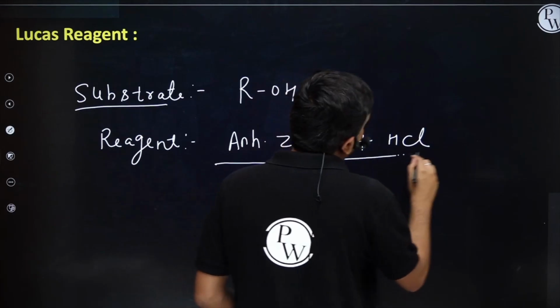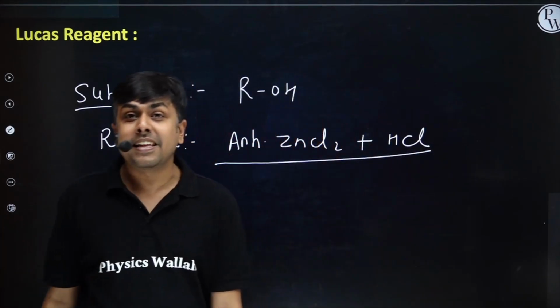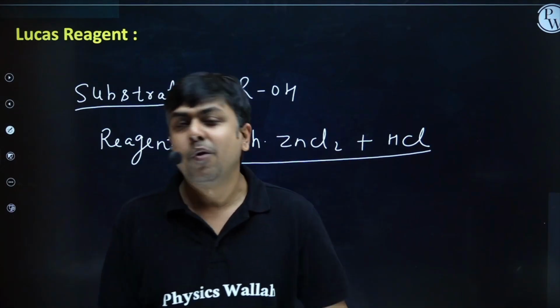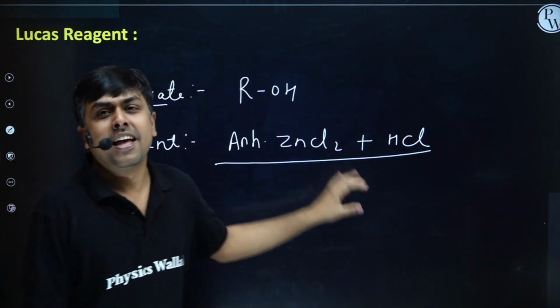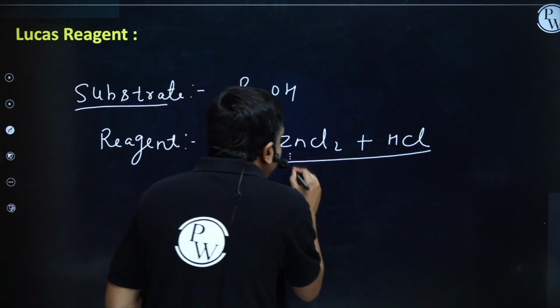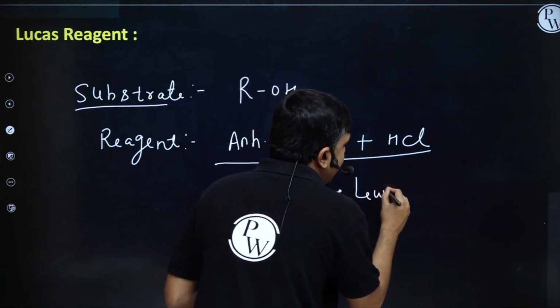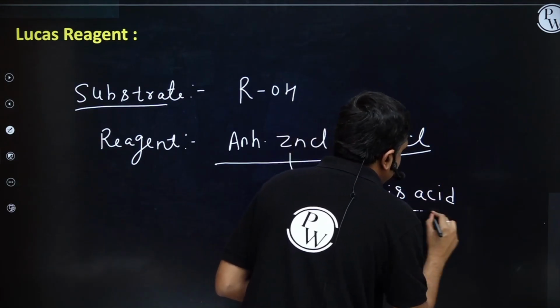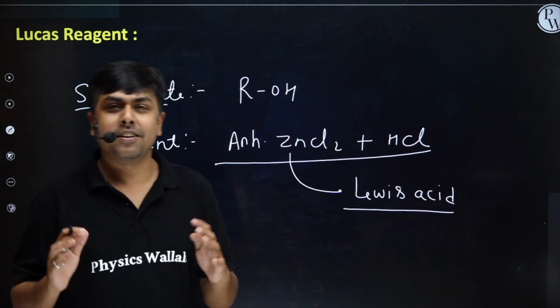Right? I have already told you that HCl cannot easily do the protonation of alcohol. That's why we need one more reagent, and this is anhydrous ZnCl2. What will it do? It will act as a Lewis acid.